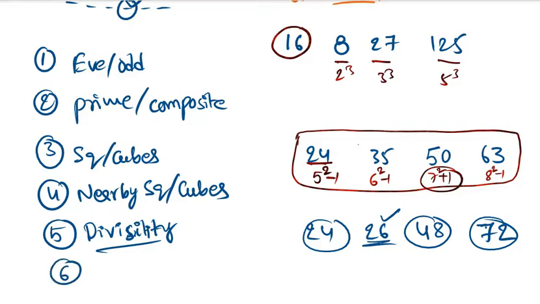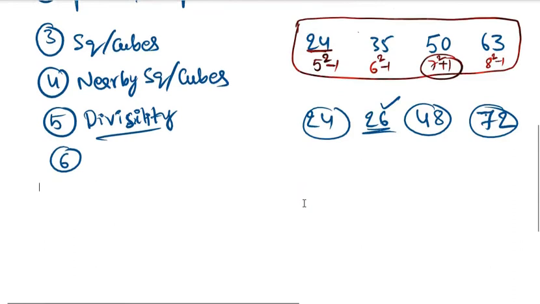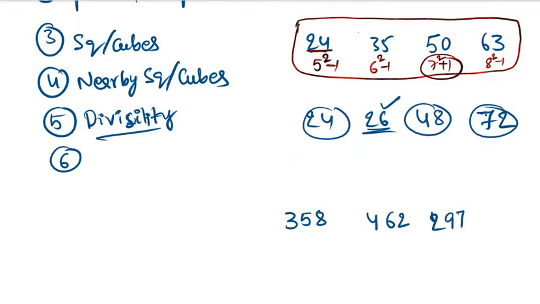And one more thing: let me write the numbers, 358, 462, 297, 352 and 877.